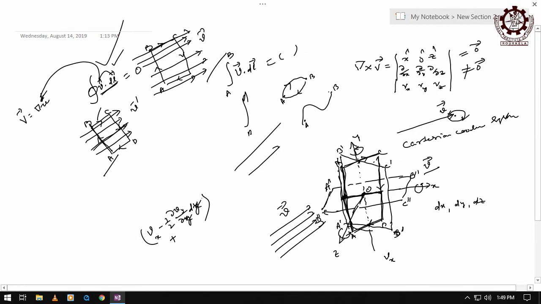So, similarly, you find for these other two. How much is that value?